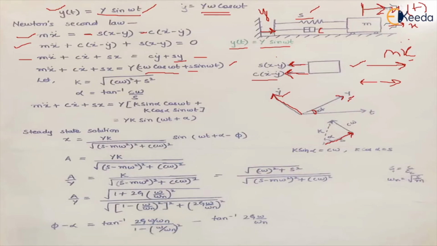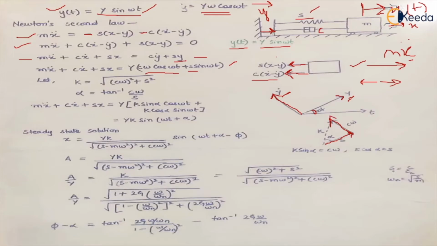And this we have already discussed, that while plotting these diagrams, if you look at these trigonometric functions, y dot will be y omega sine omega t plus 90 degrees, right? So this is how the equation looks. So if I plot the vector diagram, it will be c omega, right?